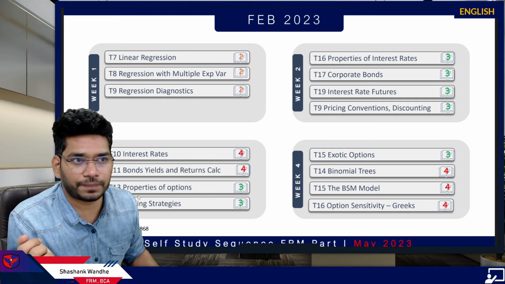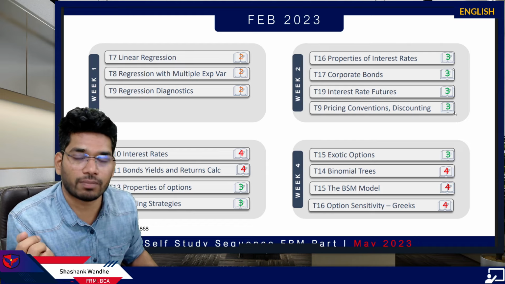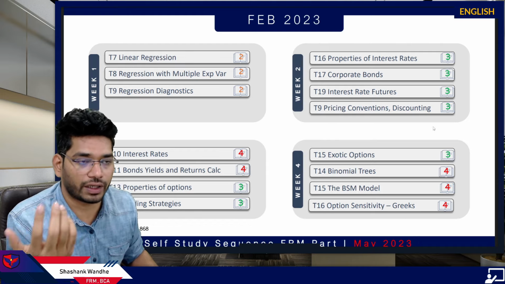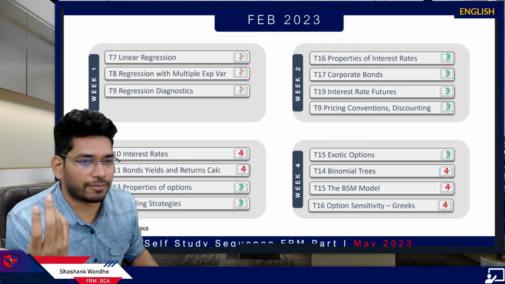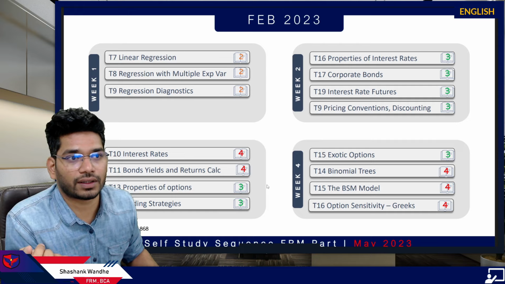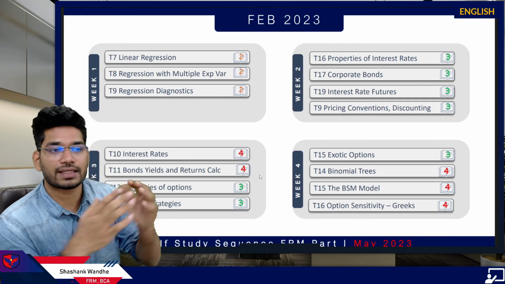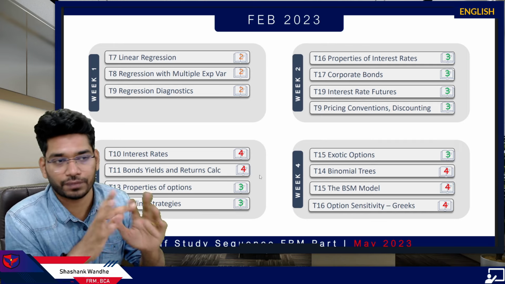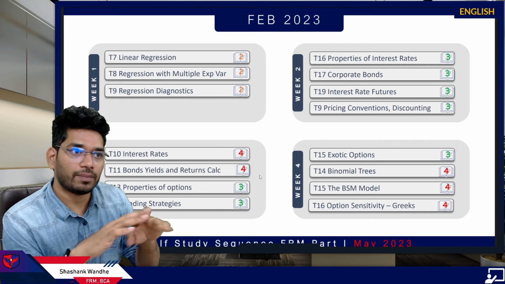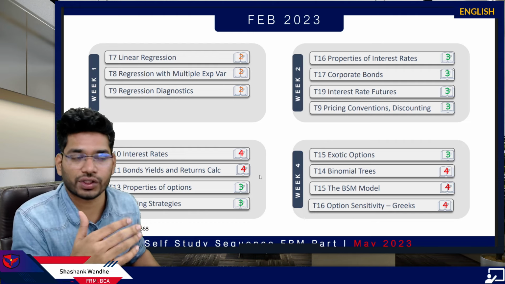Now here, one more mistake. This particular chapter T9 is from book 4 and not from book 3. We need to fix that. Here we have the properties of options and trading strategies. Very easy topics. Once you are done with this particular section, most of the topics don't require extensive practice. Questions will be standardized more or less within a particular boundary, so those types of questions you will get.